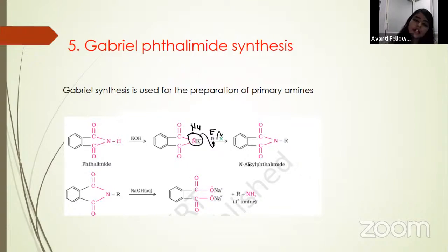So what will you get? You will get an alkylated phthalimide. This was your phthalimide. Now this is your alkylated phthalimide, because an alkyl group is attached to the phthalimide. Now what happens? We will take a base here again, and you can see the aqueous basic hydrolysis.